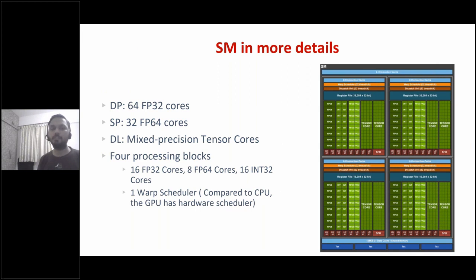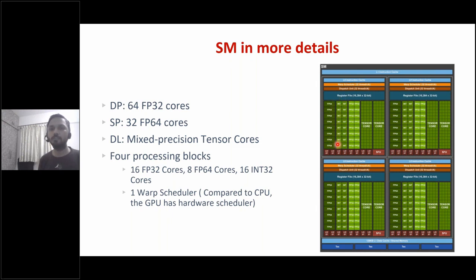Every architecture of CUDA, like Kepler, Pascal, Maxwell, has a different SM architecture. Here on the right-hand side, what you're seeing is a snapshot of one SM of the Volta architecture. Here you see a set of cores which are supposed to do 64-bit precision, or double precision, units.